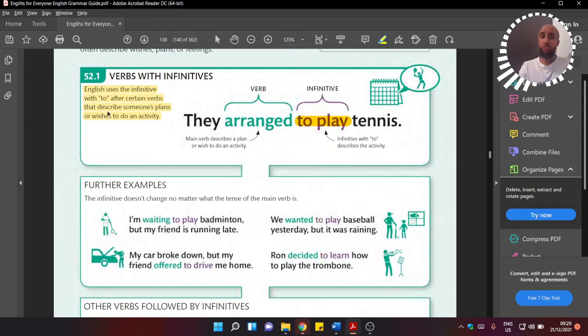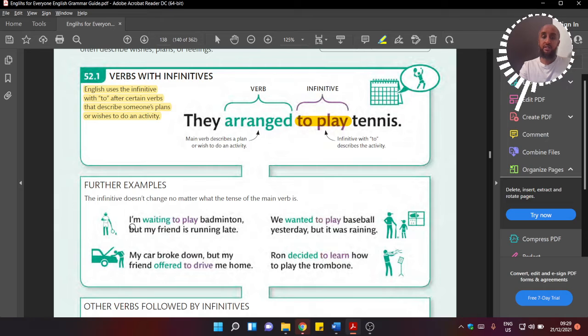Why do we use it? To describe someone's plans or wishes. So this is the key word. Bear in mind, it's not perfect, but the general idea is that we use it to talk about plans and wishes. Okay, plans and wishes. So have a look. Let's look at some of the examples here.